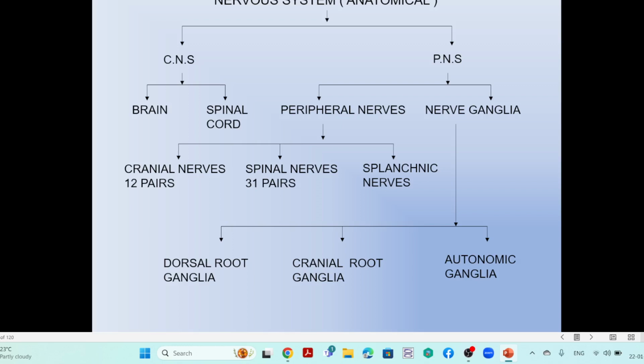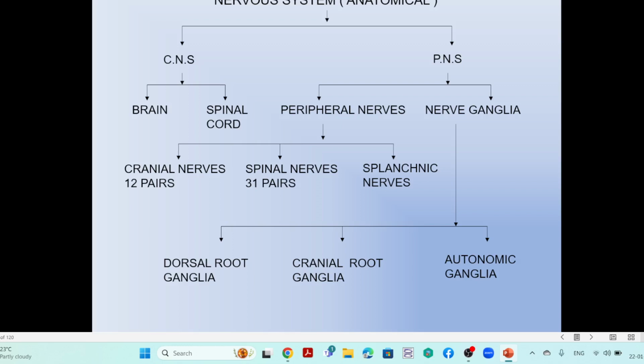Then similarly the nerve ganglion. What is that nerve ganglion? That is the secondary centers which are located in the peripheral system. They are also cell bodies, but they are not in the central system. These cell bodies lie outside the central system in the courses of either the cranial nerves or the spinal nerves. That is called a nerve ganglion.